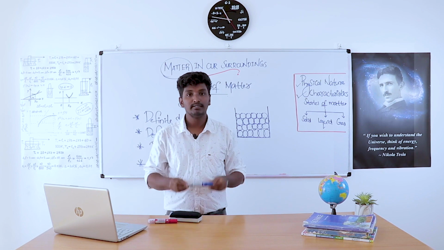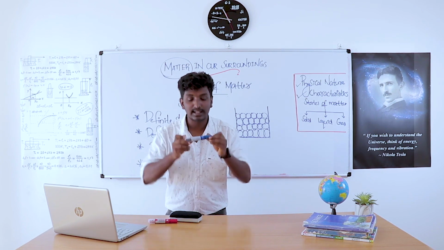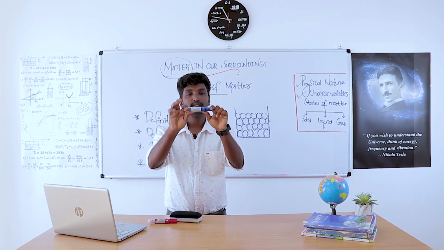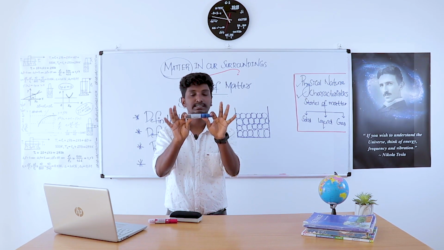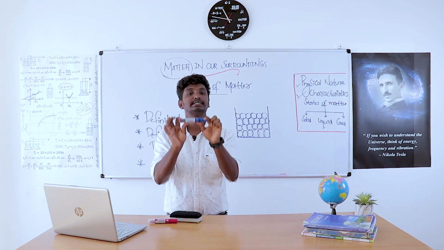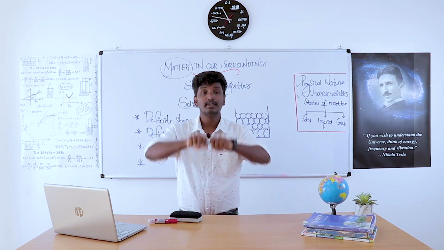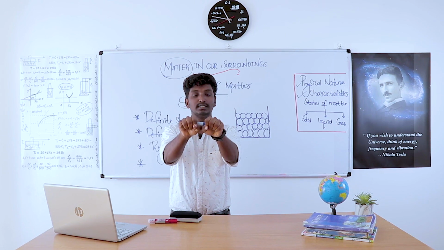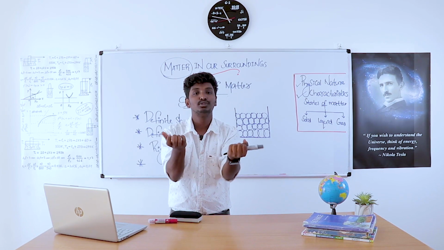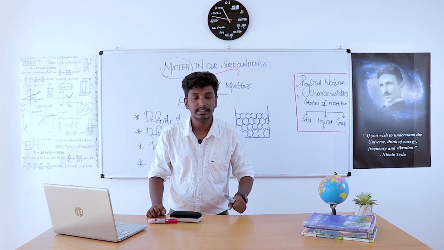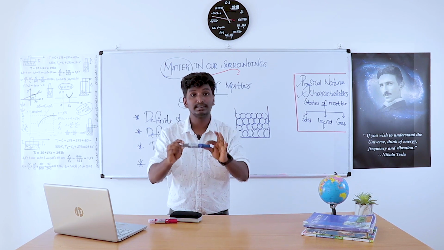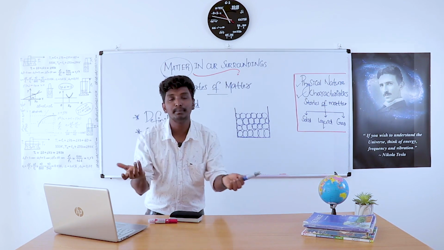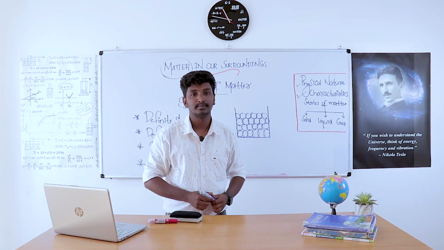For example, when we are considering this marker, I am applying a force like this. Okay. Look, size and shape do not change. That means it is rigid. It has a fixed volume and a fixed shape. When again I am applying much force, then it may break into two. That means it cannot be compressed. But when we apply a force, it can break into two pieces.